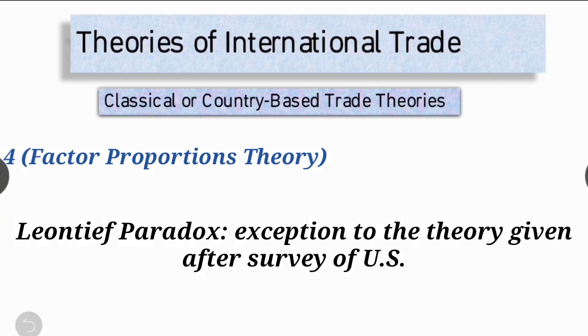Some examples of factor endowment theory are that China and India are home to cheap, large pools of labor. Hence, these countries have become the optimal locations for labor intensive industries like textiles and garments, right? So here we complete the classical or country based trade theories. Fine. I hope all of you understand all classical country based theories. The modern theories we will see in the next part of the video.